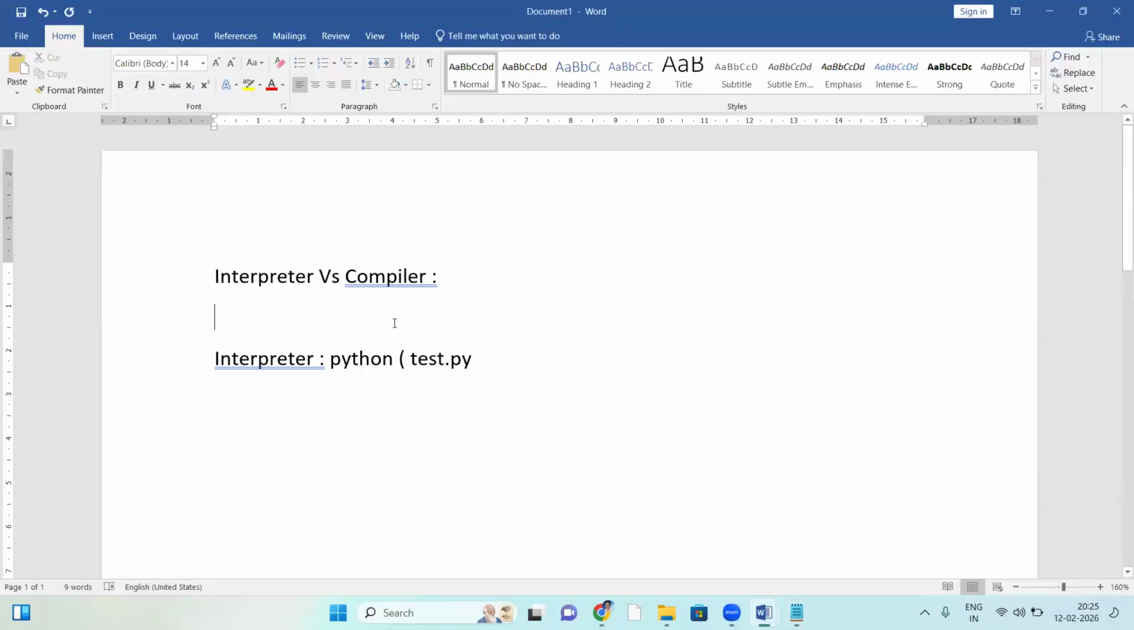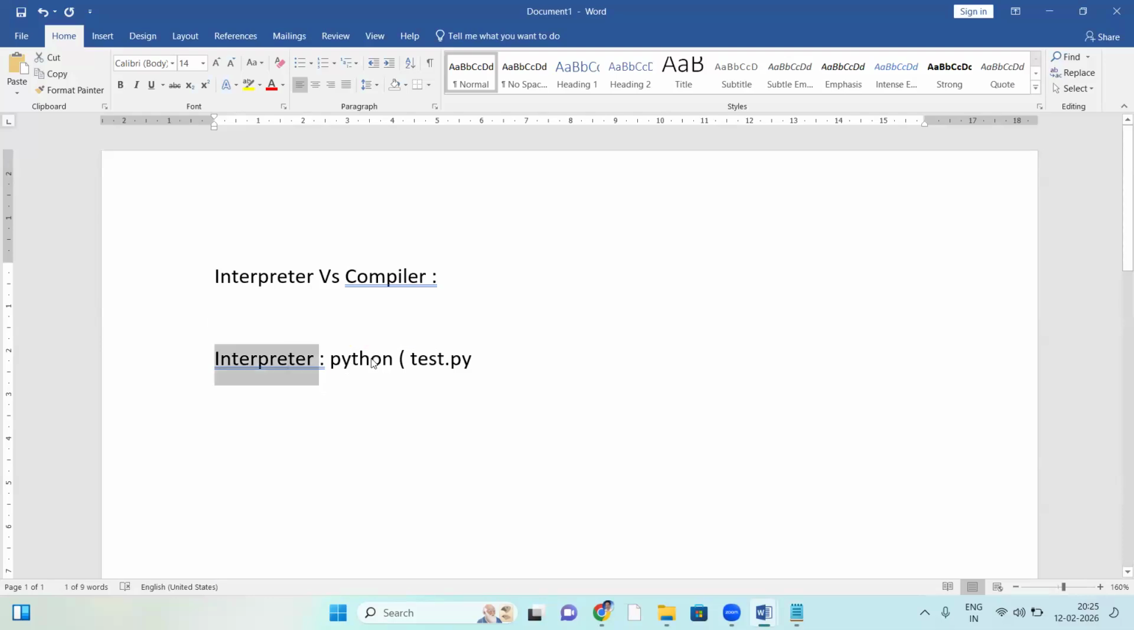Does anyone have an idea about interpreter and compilers? At least one point, especially those who are already working. Any idea? Of course, I'll explain very clearly the interpreter and compiler differences. Okay, let me explain.